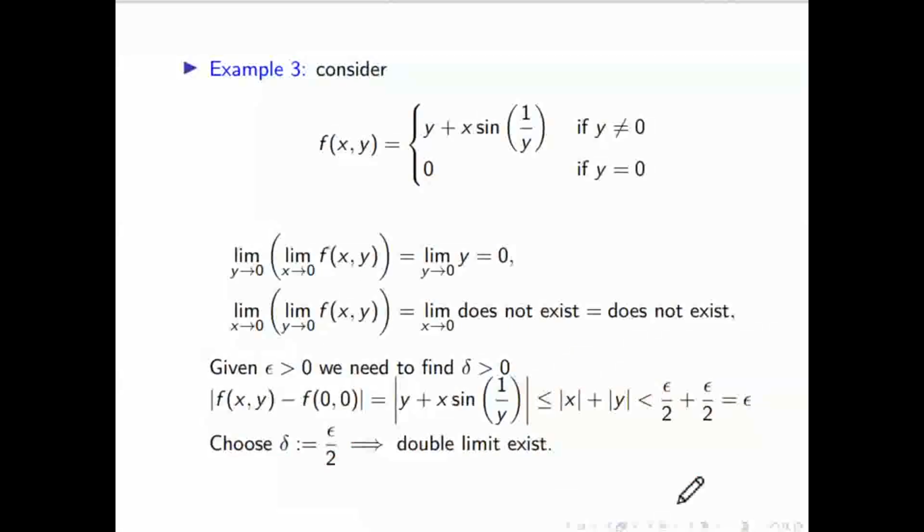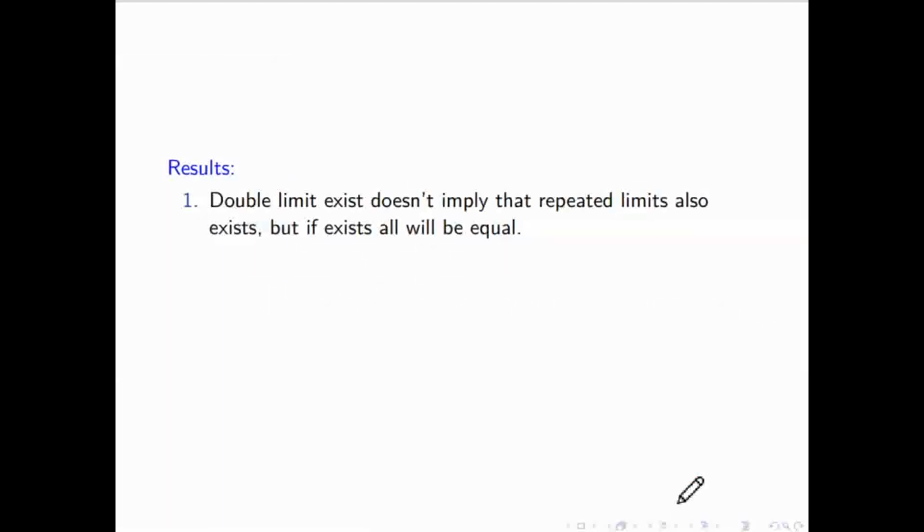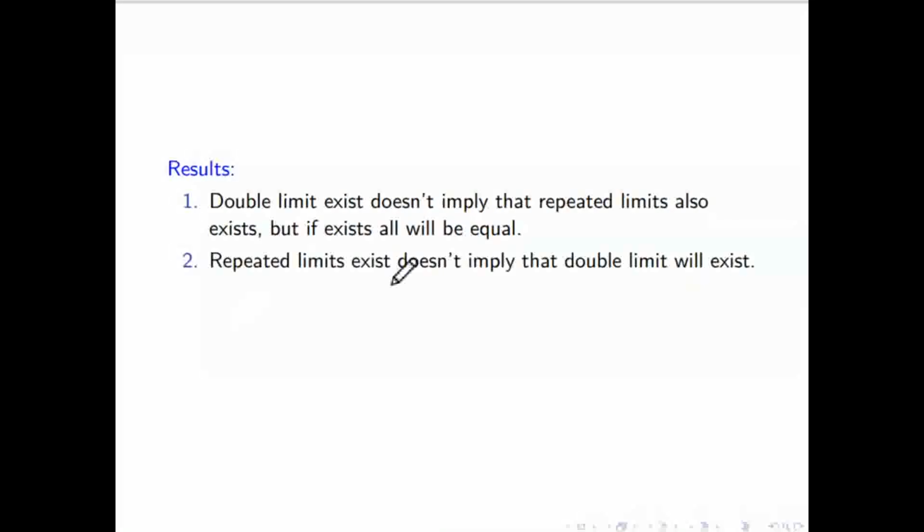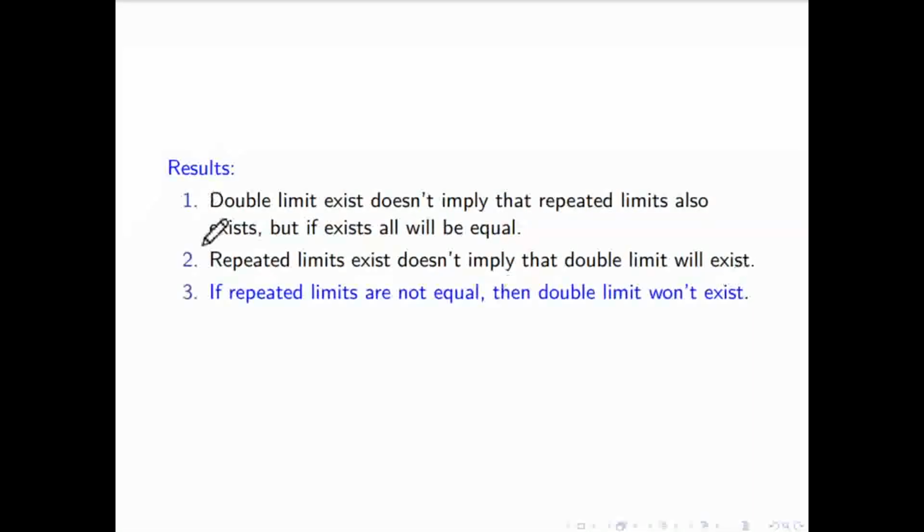Yeah, okay, sir. So the summary of this: if the double limit, that is the actual limit, exists, it doesn't imply that the repeated limit will also exist. It may exist or may not exist, but if it exists, it is equal. So this is the result. If a repeated limit exists, it also doesn't imply that the double limit, that means the actual limit, will exist or not. So these two are useless for us.